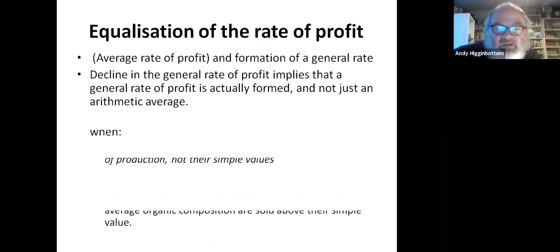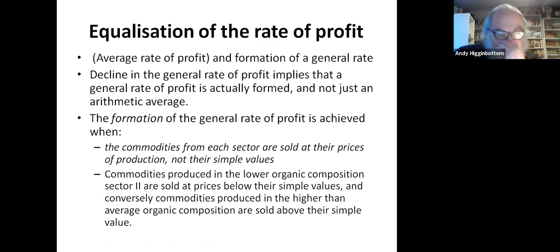Now, the equalization of the rate of profit, as we've already discussed before, comes about in order to form a general rate of profit. And the way that's done, Marx posits, is that commodities do not exchange at their simple values, but at what he calls their prices of production.